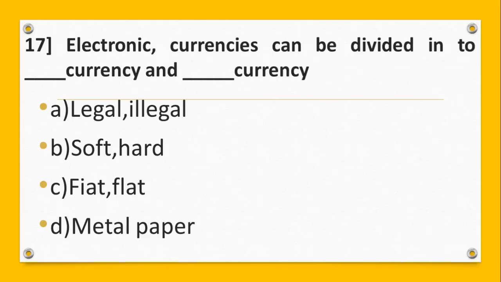Question number 17. Electronic currencies can be divided into dash currency and dash currency. Option A, legal, illegal. B, soft, hard. C, fiat, flat. D, metal, paper. And the answer is B, soft, hard.